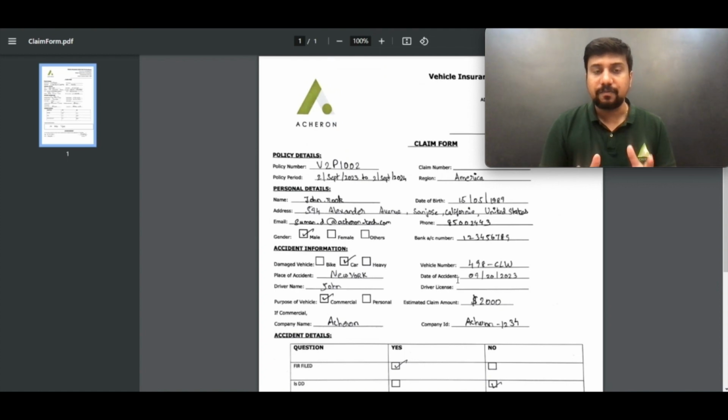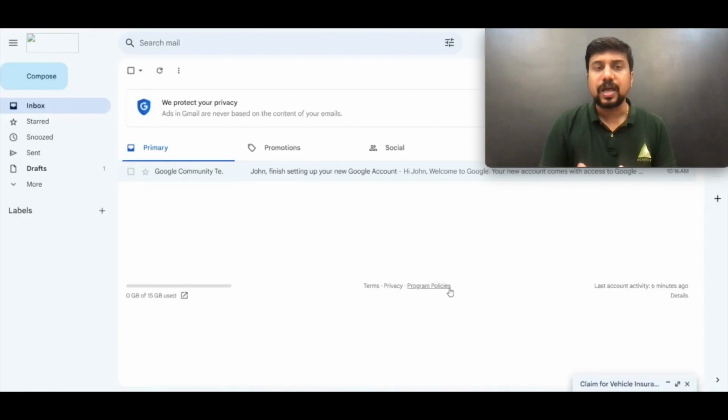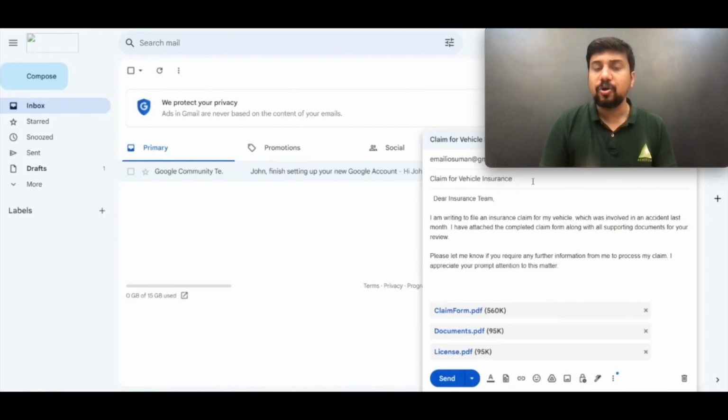All those things are filled up, and I have scanned this and kept it on my computer. Now I'm going to go to my email and email my insurance company saying, hey, this is my claim form. Along with that, I'm attaching all my receipts for the damage repairs, my driving license copy, and all my supporting documents. Everything I'm attaching here, and I'm going to send out an email.